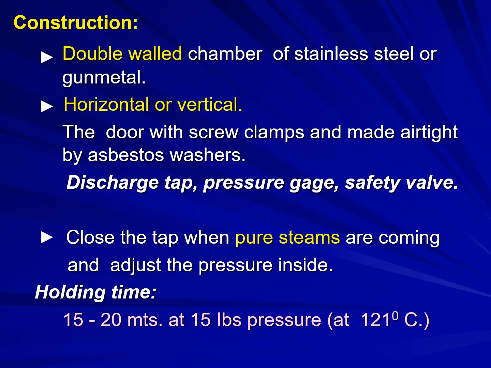So the construction of an autoclave: it contains a double wall chamber of stainless steel or gunmetal, and it is horizontal or vertical, and the door with screw clamps is made airtight by asbestos washers. It contains a discharge tap, pressure gauge and safety valve. Whenever pure steam is coming, close the tap and adjust the pressure inside.